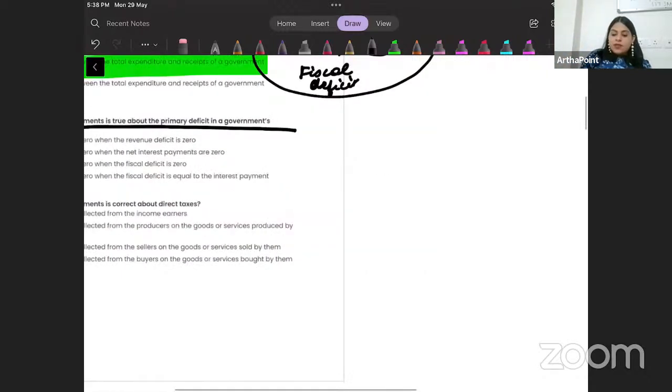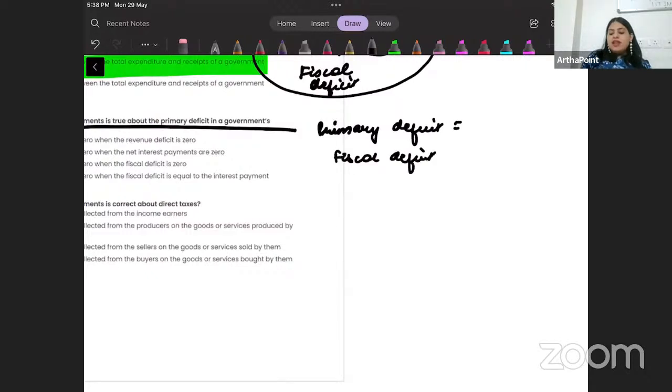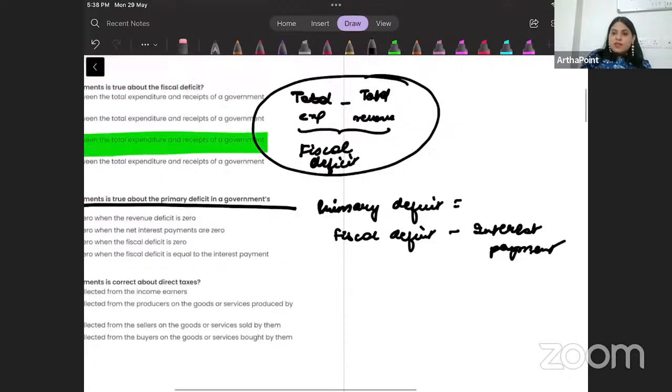So write it down. Primary deficit is fiscal deficit less interest payment. What was fiscal deficit? Total expenditure minus revenue excluding borrowings.